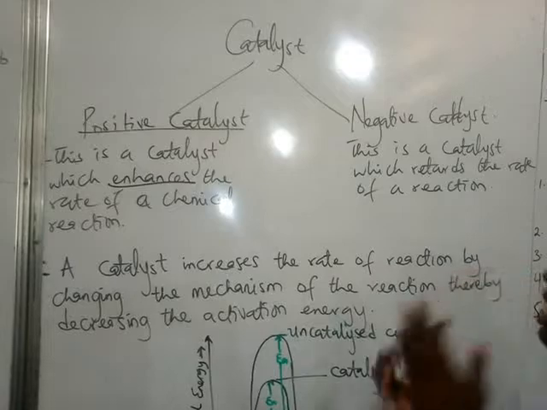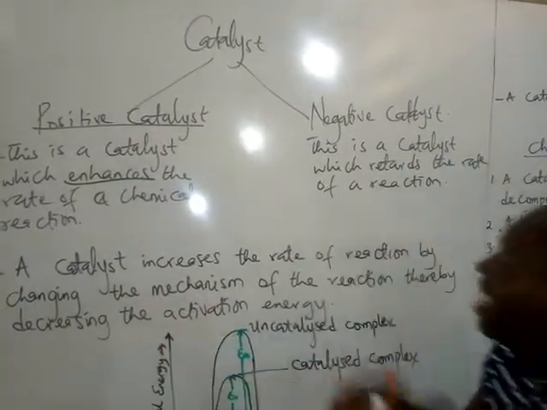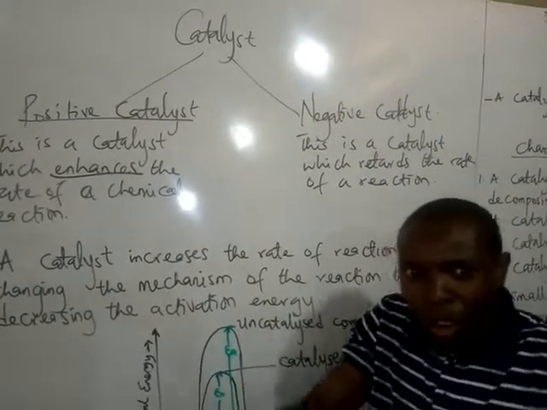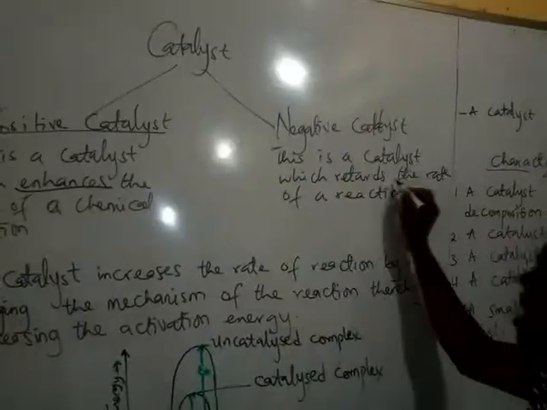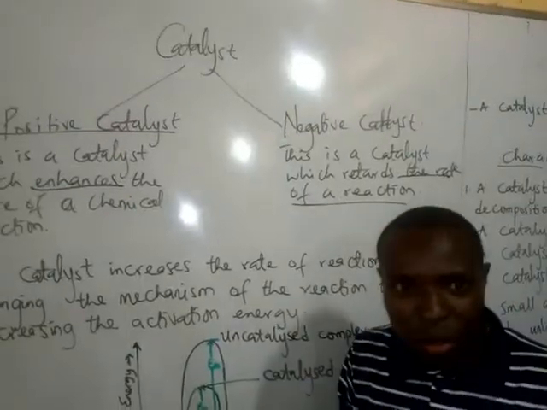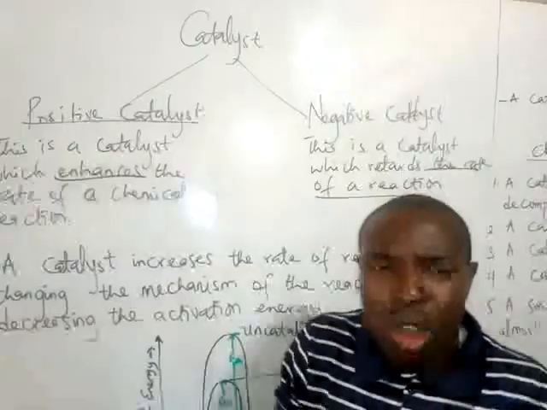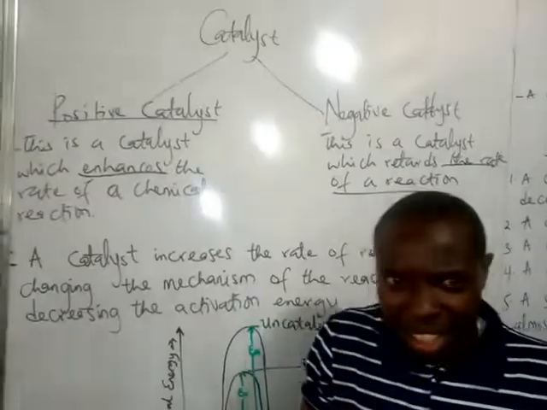But what then is a negative catalyst? It is the direct opposite of positive. A negative catalyst is a catalyst which tends to retard, to slow down the rate of a reaction. Now, that is not all about what we call the chemistry of catalysis or the chemistry of a catalyst.